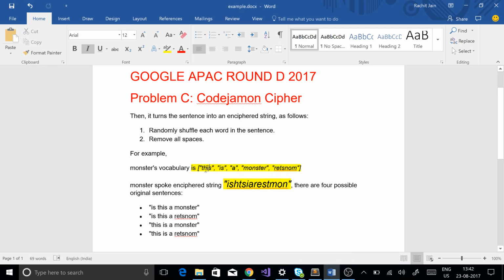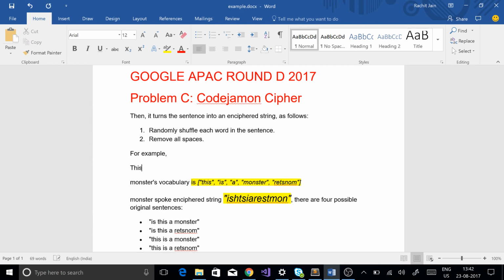So let's say the sentence is this is a monster. Let me take an example. This is a monster. This is a perfect example of a sentence from the vocabulary. Now we will shuffle each of the words individually. So let's say this becomes SIST, this becomes is, and let's say this gets interchanged like this. And then we remove the spaces.